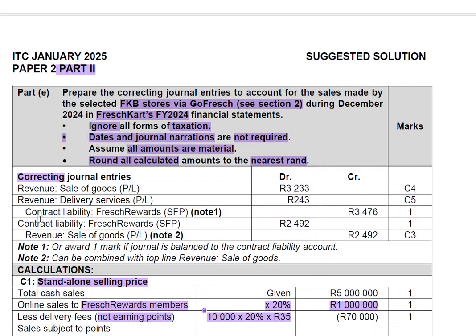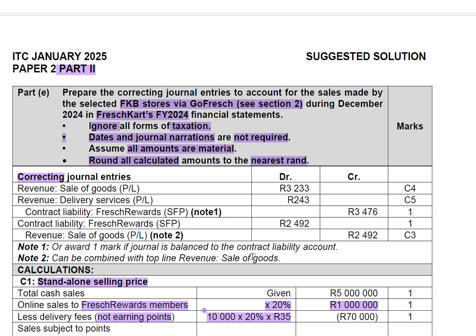Now what we do, we say contract liability, French reward. How much? We're increasing the liability by 3,436. And then what is redeemed? Contract liability, French reward, there's a redemption of 249, and then we increase the revenue by 2,492. Then we have note 1, award 1 mark if the journal is balanced to the contract liability account, and then note 2, it can be combined with top line revenue, sales of goods.